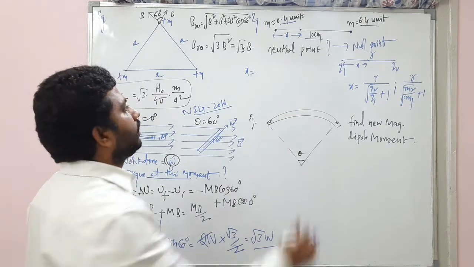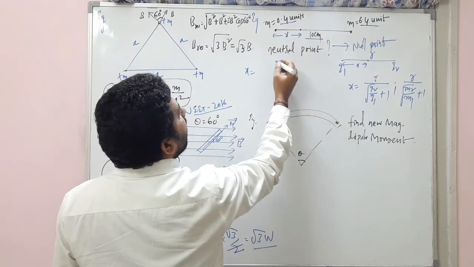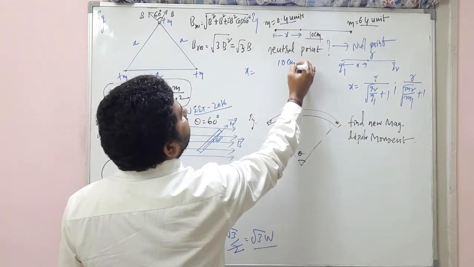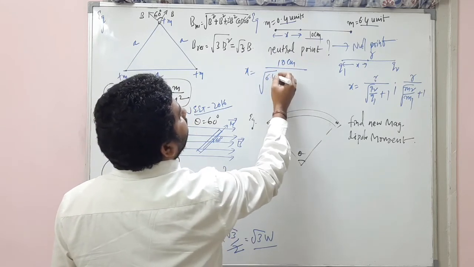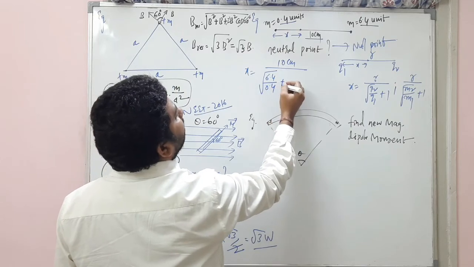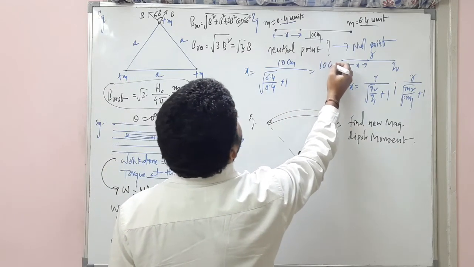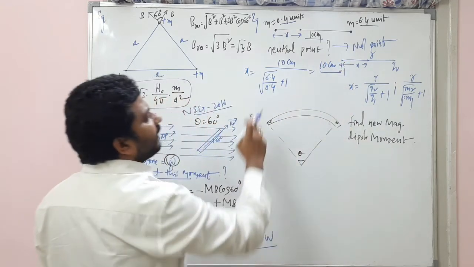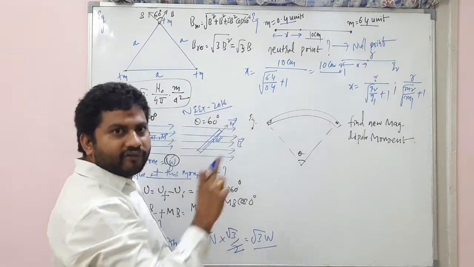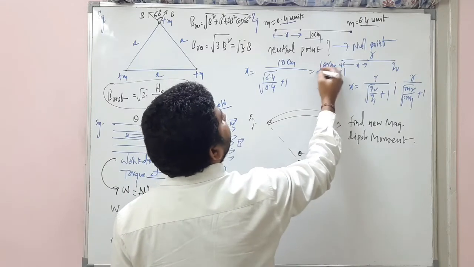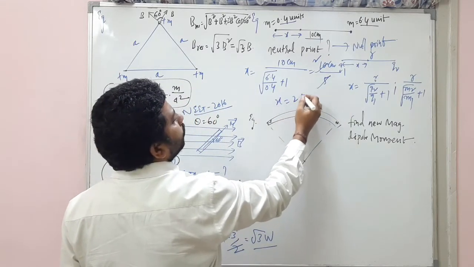So X is equal to R, which is 10 centimeters, divided by root of 6.4 by 0.4 plus 1. Look at it, 10 centimeters divided by root 16 plus 1. Root 16 is 4, 4 plus 1 is 5, so 10 divided by 5 is 2. X is equal to 2 centimeters.